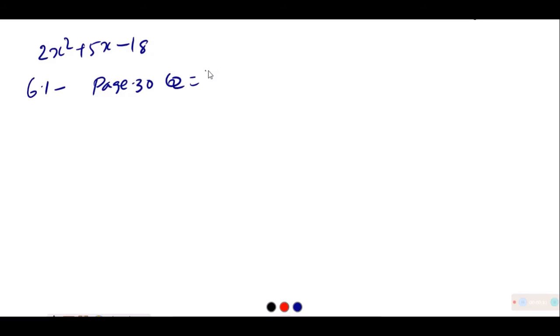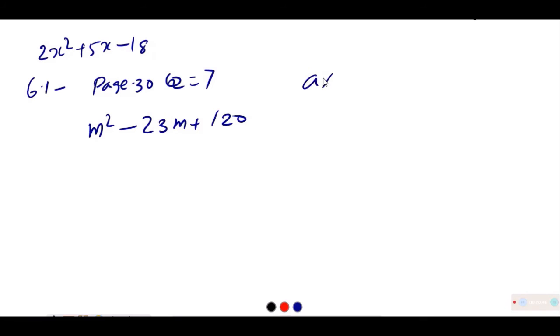For example, just now you saw how to solve the algebraic expression 2x square plus 5x minus 18. There can be a situation like this from your exercise 6.1, page 30, question number 7. The remaining all you should find out in your own way how to solve it. Just a rough idea about the question: m square minus 23m plus 120.